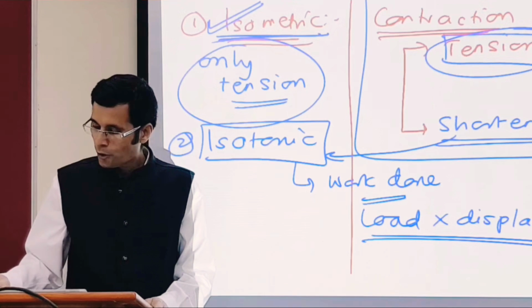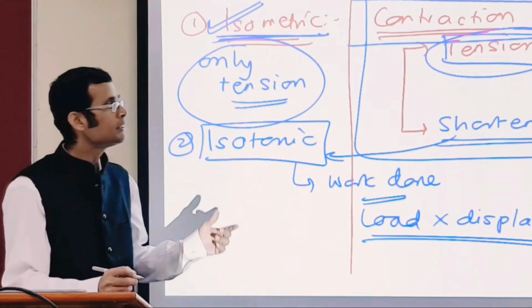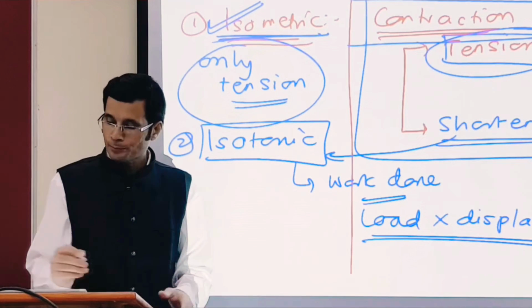But always remember, contraction means two things: tension development in the muscle and muscle shortening. When muscle shortens, it displaces the load from its place, and therefore isotonic contraction, when there is muscle shortening, would perform the work done. Let's see some more types of contractions.